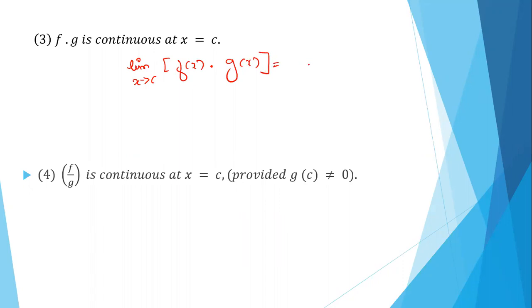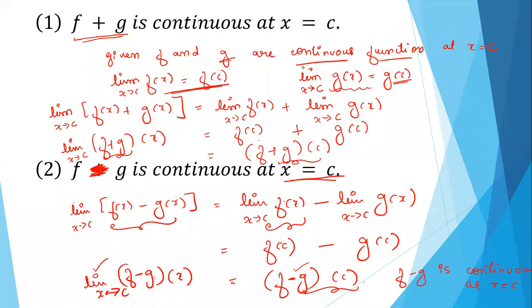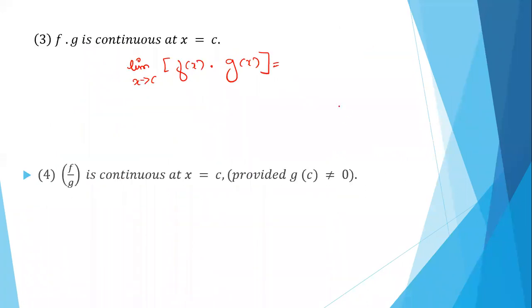Satvik? Yes, it is very simple. So these two, f into g and f divided by g is continuous, you have to do it as a homework. Once you finish, send it to me.